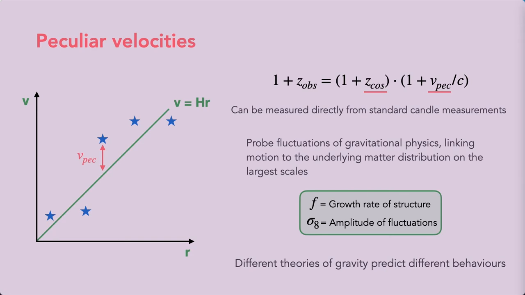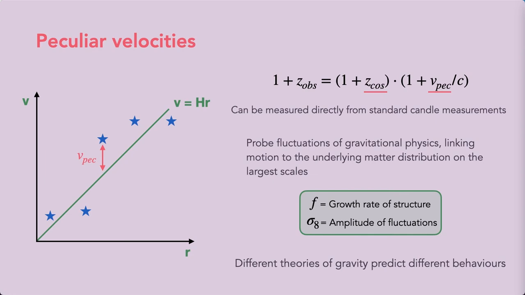So different theories of gravity predict different behaviors of this combined parameter f sigma 8. And modified gravity effects are observed in fluctuations on the very largest scales, where peculiar velocities are an unparalleled probe of cosmology. And so by precisely constraining measurements of f sigma 8, we are able to distinguish between these theories.